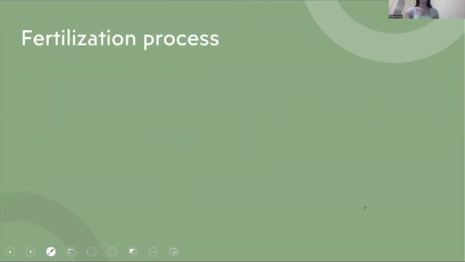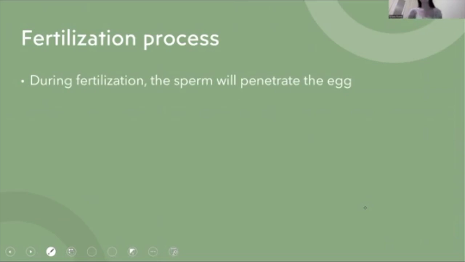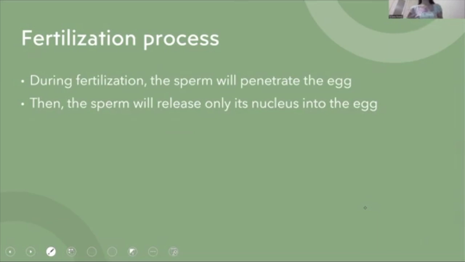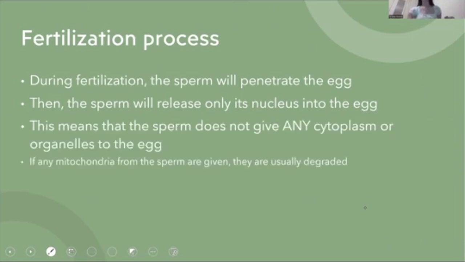All right, so I've been talking about how the cytoplasm always comes from the mom. And why is that? Why doesn't the dad contribute to cytoplasmic inheritance? This is because of what the fertilization process looks like. During fertilization, we all know that the sperm is going to penetrate the egg. And when that happens, the sperm is going to, you can think of it as popping, and it releases only the nucleus into the egg. So it's actually not contributing any cytoplasm, any organelles to the egg. It's only giving the nucleus, it's only giving DNA.